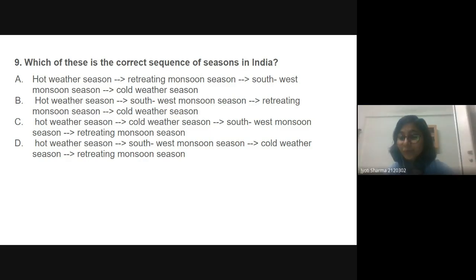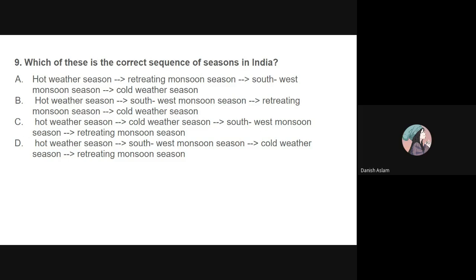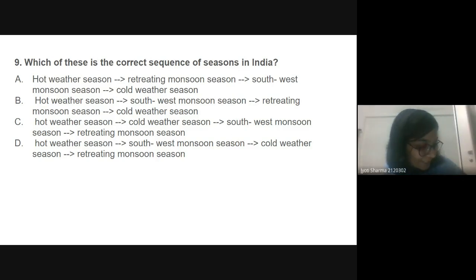Okay, Danish, you want to know what years ago this stone was formed? Yes, ma'am. I'm very good at digging up graves. Okay, so do you know about radioactive dating and something like that? Yes, ma'am.